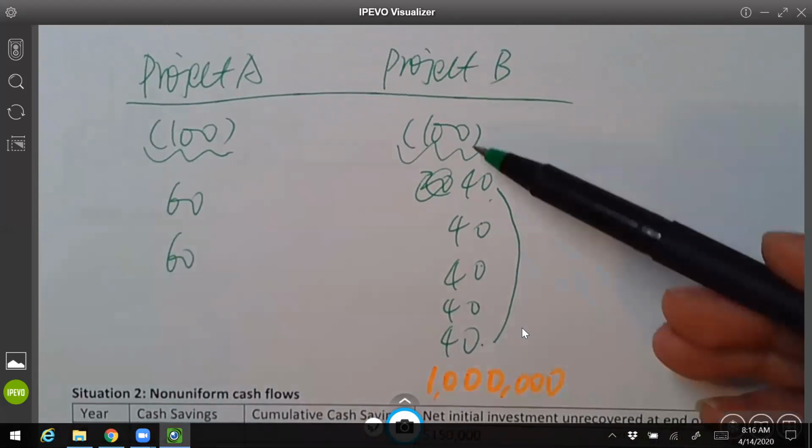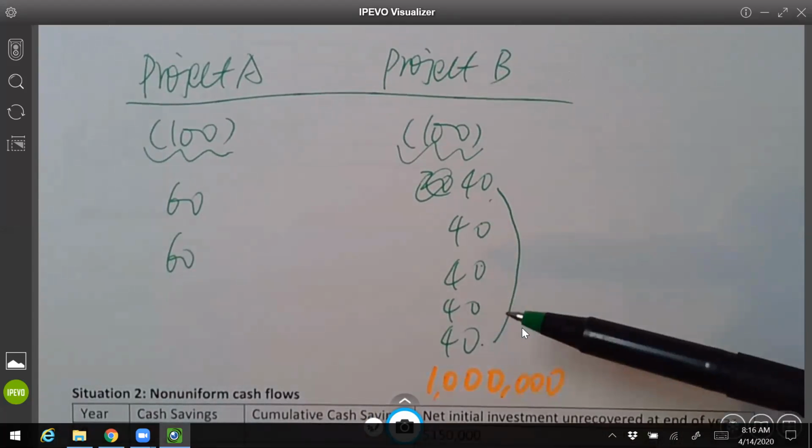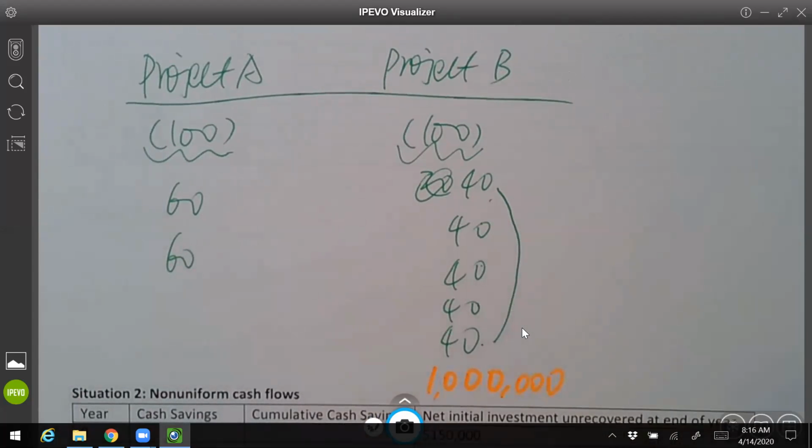It doesn't care what happens after you pay back the 100. So from this case, you should say NPV definitely is the best. It considers all of the cash flow. The payback method only cares about the money before you pay off the $100. It ignores what comes after you pay off that $100. So we have some bad things.